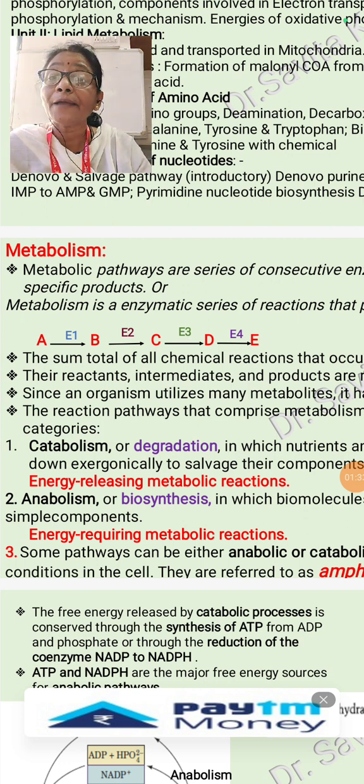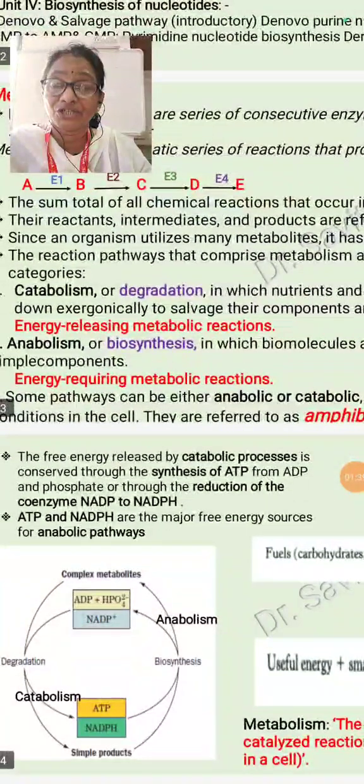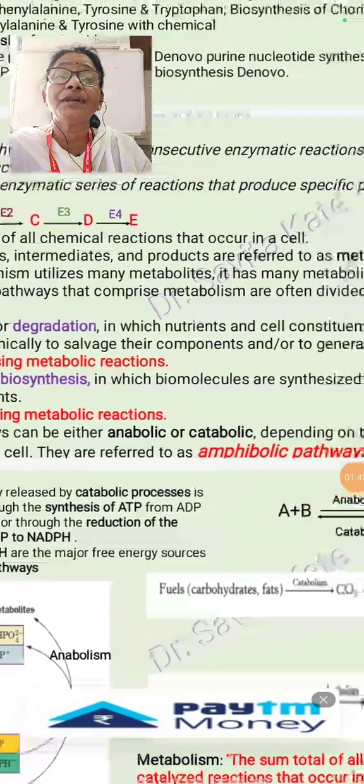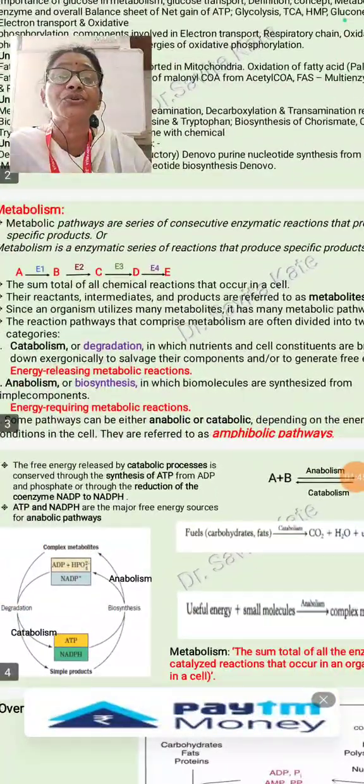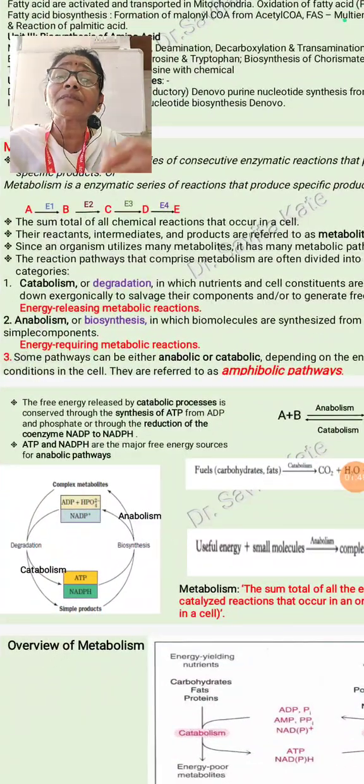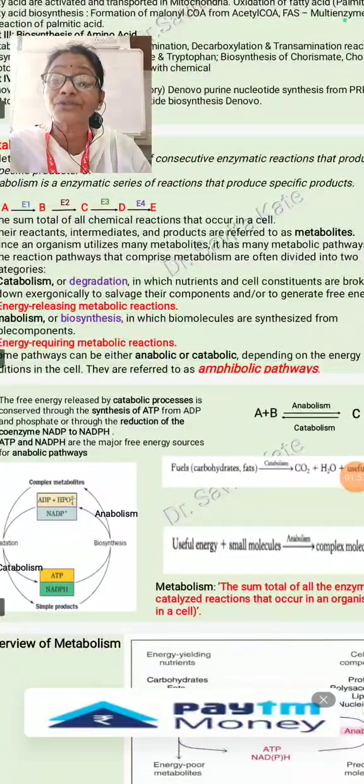There are two types of metabolism, catabolism and anabolism. Catabolism, that we refer to as a degradation, in which nutrient and the cell constituent are broken down exergonically to salvage their components and to generate the free energy.